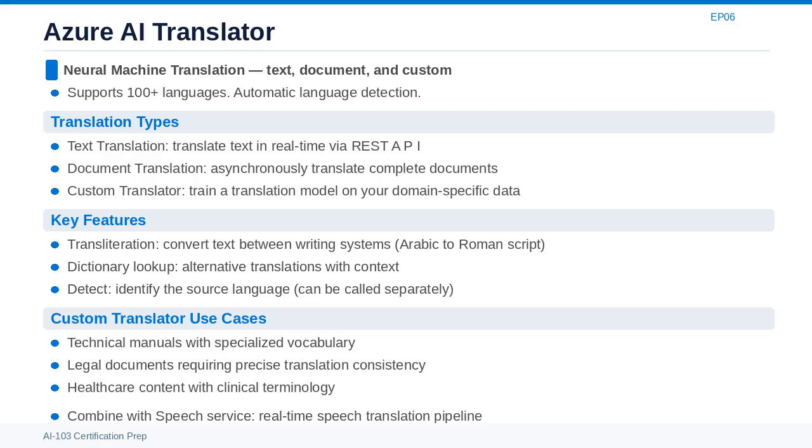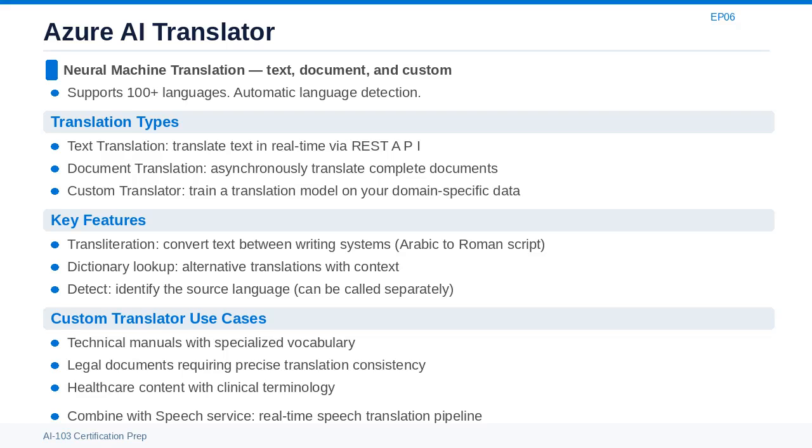Azure AI Translator provides neural machine translation across 100+ languages. The service offers 3 translation modes. Text translation is the simplest. You call the API with text and a target language, and you get back the translated text. The source language can be auto-detected, so you do not need to know what language the user is writing in.